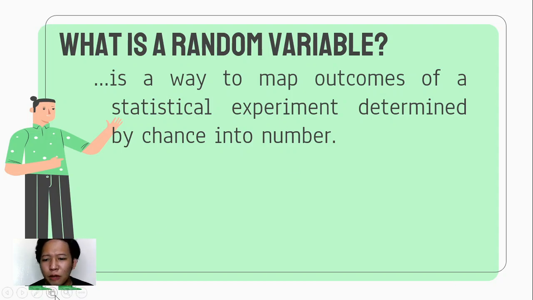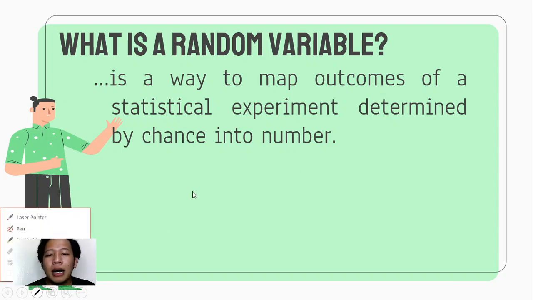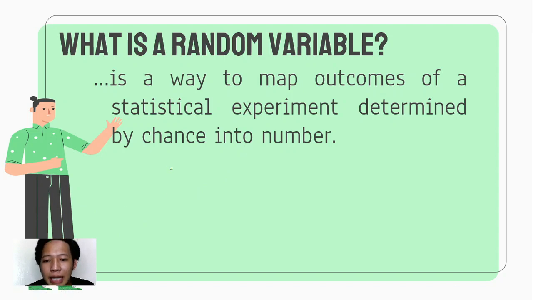Let's say, for example, we flip a coin, and we have the possible outcomes heads and tails. These are the possible outcomes.